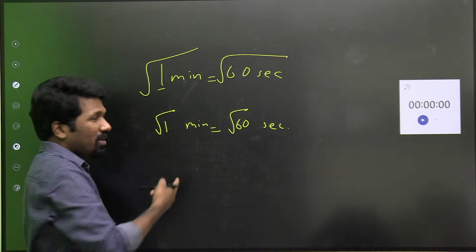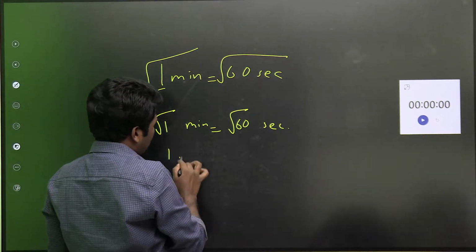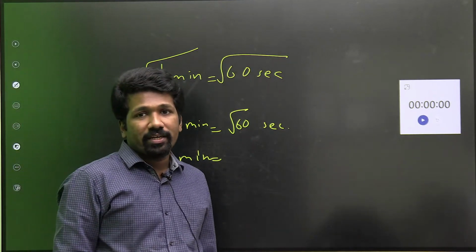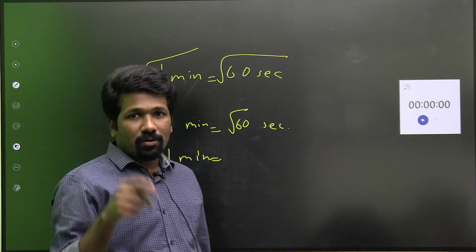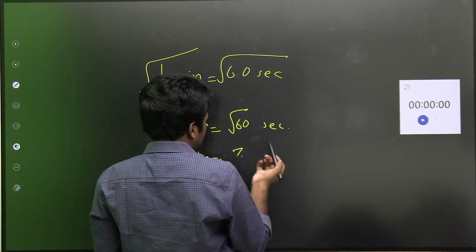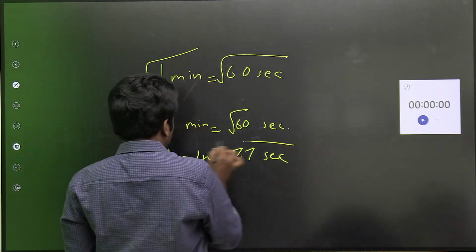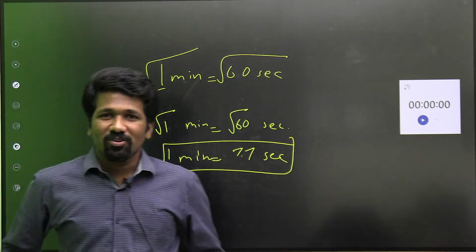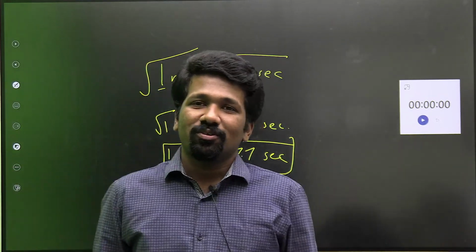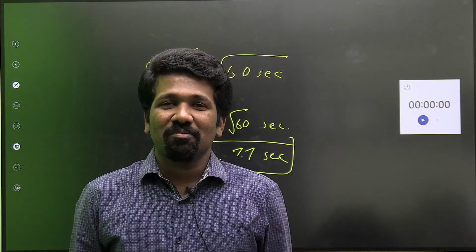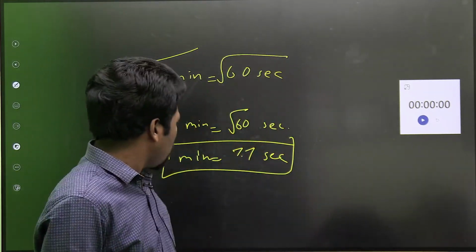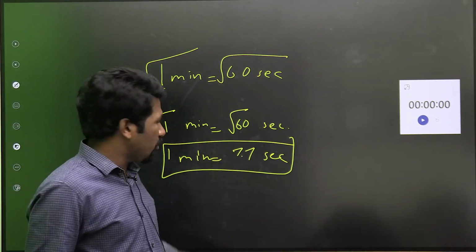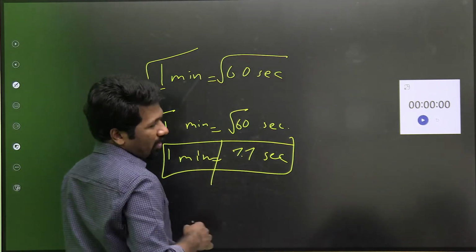If you say so, tell me whether that is correct. The square root of 1 is 1 itself, that is 1 minute, equal to the square root of 60, which is a little less than 8, approximately 7.7. That means you are proving here that 1 minute is 7.7 seconds also. Then it will be very comfortable to do work. If 60 minutes is the work, you have to work not for 1 hour, you have to work for 60 into 7.7 seconds only. Are you understanding the contradiction we are getting?